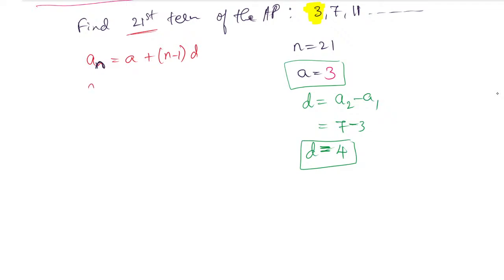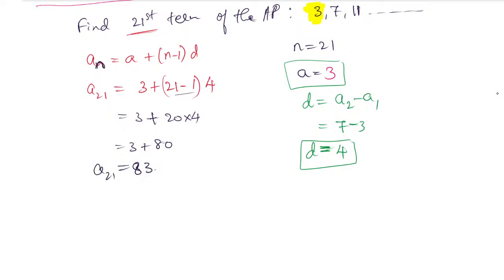The 21st term is a, which is 3, plus n minus 1, which is 21 minus 1, in brackets, into d, which is 4. Substituting the values: 3 plus 20 into 4, because 21 minus 1 is 20. So 3 plus 80 is 83. The 21st term is 83, the answer. In this way you can find it.